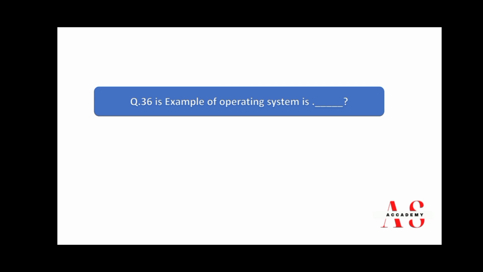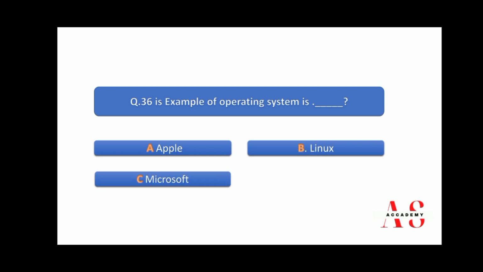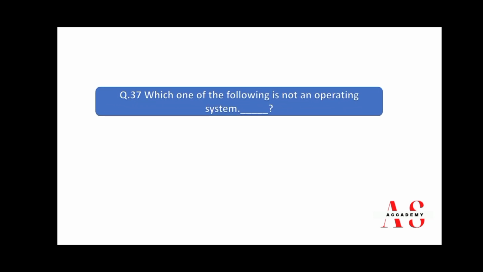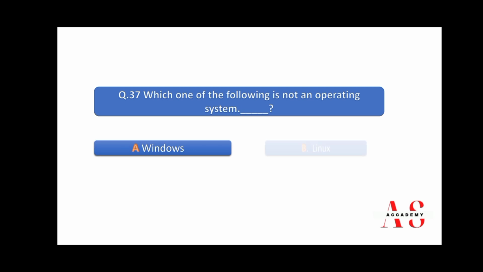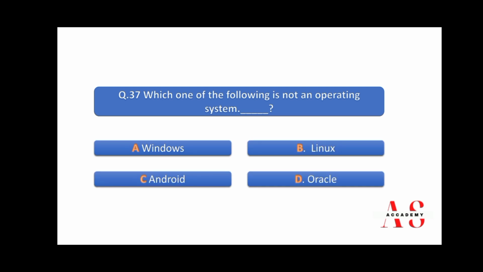Example of operating system is Apple, Linux, Microsoft, and none. So right answer is B, Linux. Which one of the following is not an operating system? Windows, Linux, Android, and Oracle.